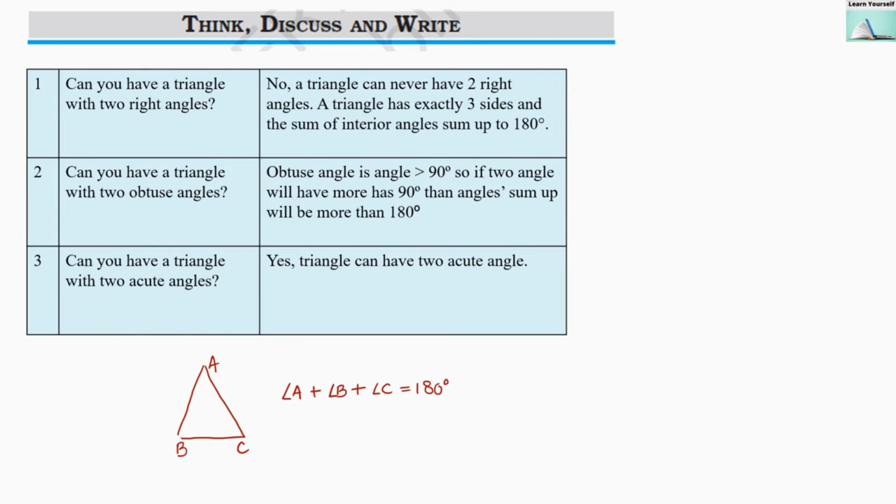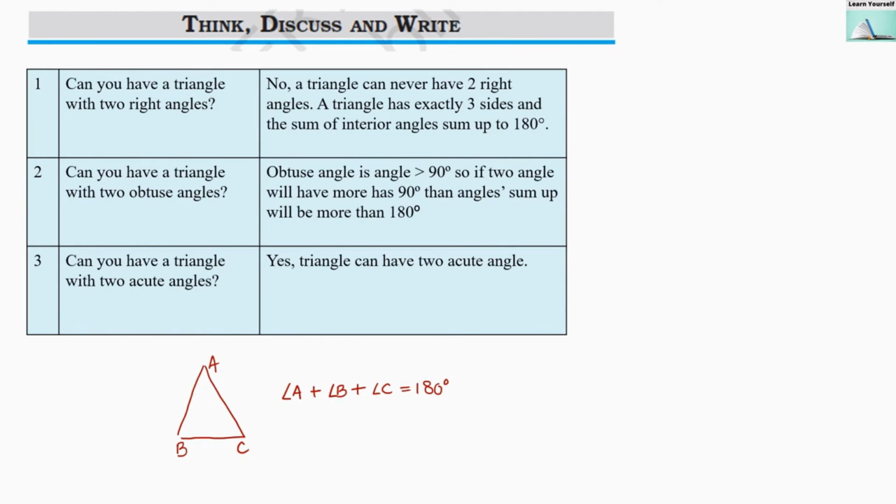So first question is, can you have a triangle with two right angles? Now a right angle's measure is 90 degrees. If we are having two right angles in one triangle, for example angle A and angle B both are 90 degrees, then the addition of both of these angles will be 180 degrees. Then what will be the measure of angle C? So any triangle cannot have two right angles. Only one right angle is possible in a triangle.